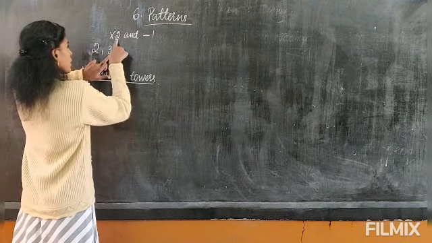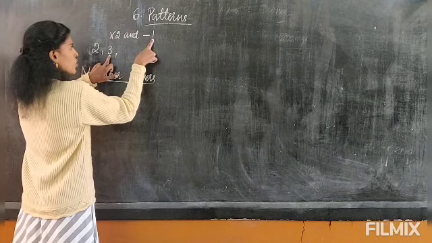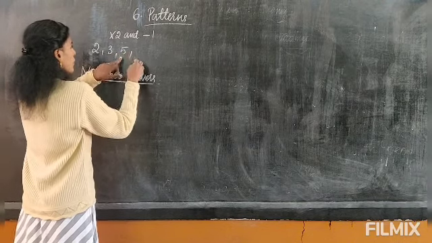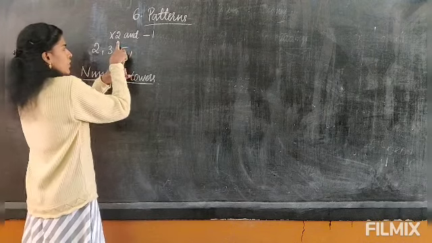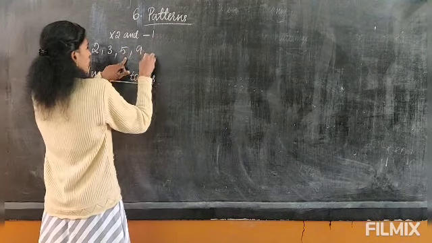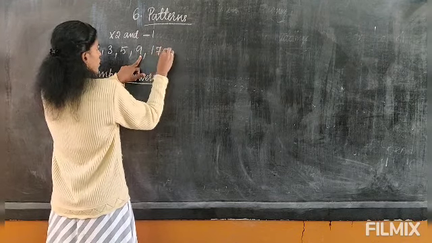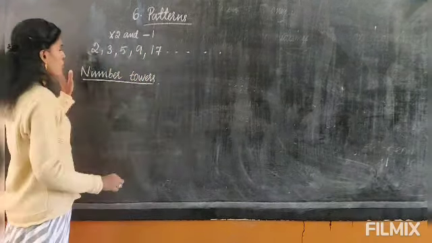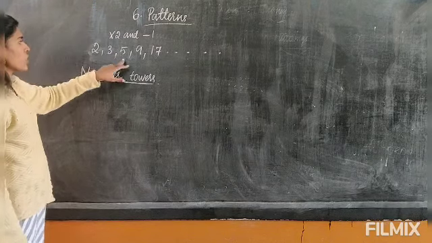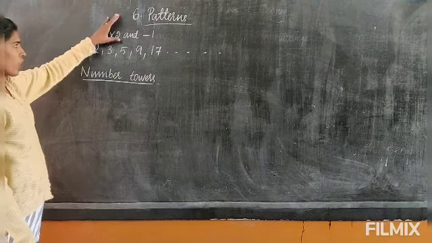Now 3: 3 2s are 6, 6 minus 1, 5. Again, 5 2s are 10, 10 minus 1, 9. 9 2s are 18, 18 minus 1, 17. So this pattern will go like this. So this is the way a pattern can be made with combined operations.